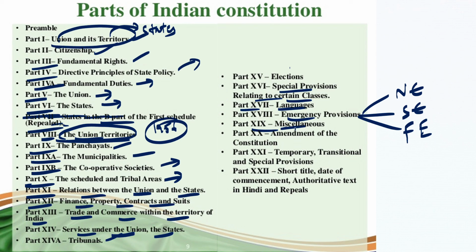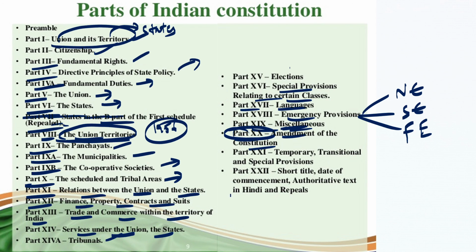In the beginning of the session we discussed that the constitution can be modified only through amendments. How it can be changed and what the process is, all of that is illustrated in Part 20. Now Part 21 deals with the temporary, transitional and special provisions.